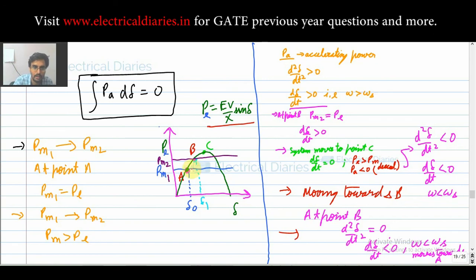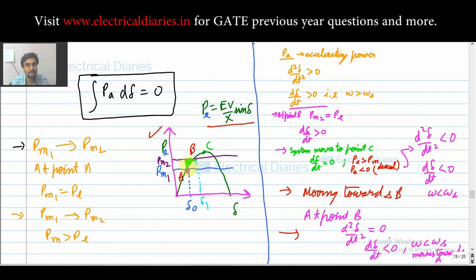Okay, so now let us see this figure again, and just try to see what this equal area criteria is. See now what has happened. Your system was initially at point A. Okay, so what happens? Your system jumps to point B. Your mechanical power suddenly jumps to point B. So this region that I am shading with this light green, this much amount of power is what?